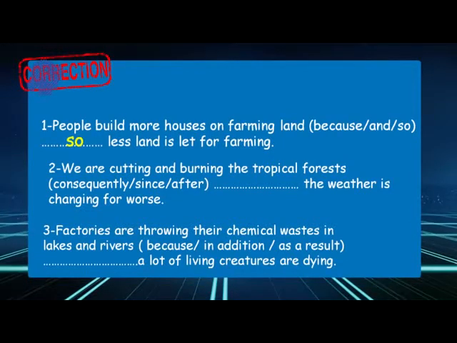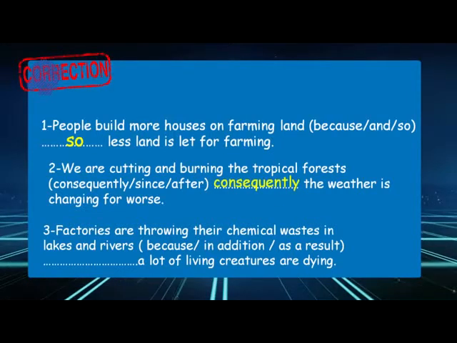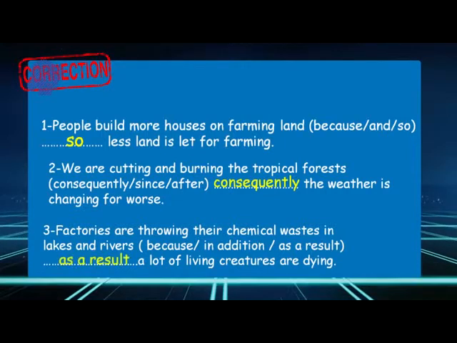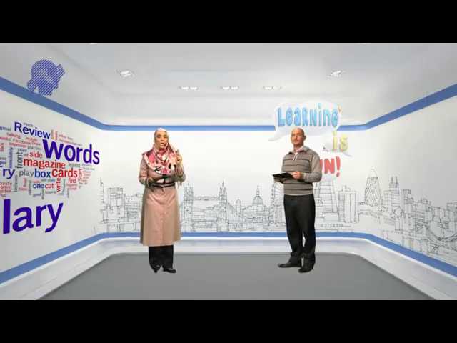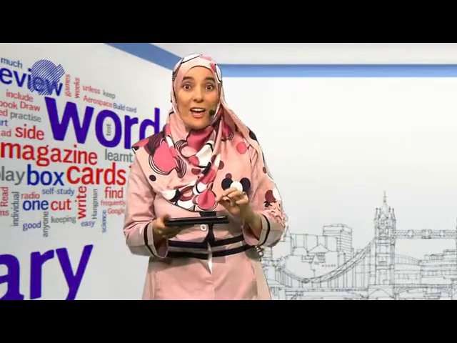Exactly. For 2, it is going to be consequently. And for 3, of course, it is going to be as a result. So consequently and as a result are connectors that we use to express the consequence or the result. Make sure to use these connectors when you write in your writing, or even when you just write in your diary, for instance.